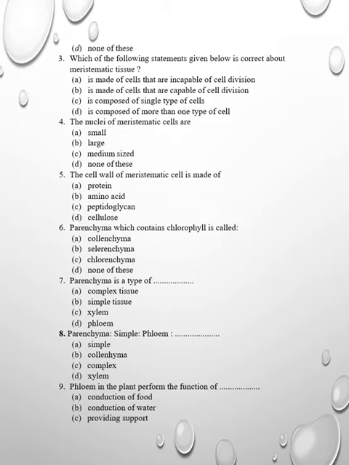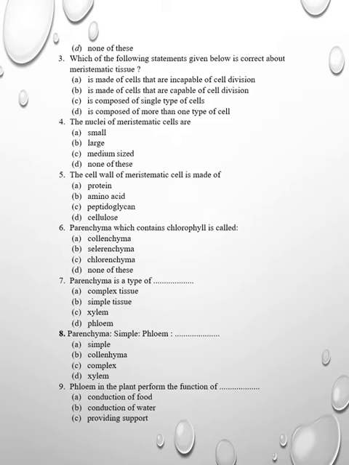So in the background of what you have prepared today, go through this MCQ, multiple choice question. Which of the following statements given below is correct about the meristematic tissue? Meristematic tissue is made of cells that are incapable of cell division. Then, meristematic tissue is made of cells that are capable of cell division. That is the answer. Composed of single type of cell, composed of more than one type of cells.